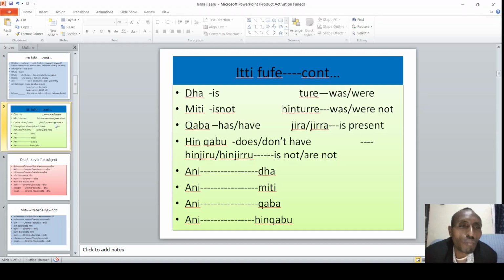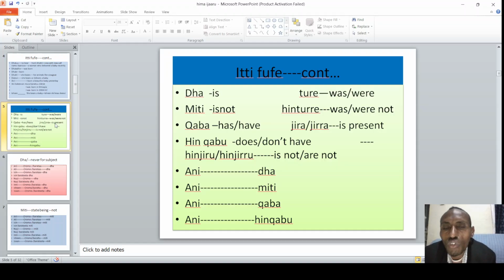Maybe when we talk about state of being. Ani barsiisa miti, ani barata miti, ani daldalaa miti, ani shofeera miti yookiin immoo konkolaachisaa miti. So I'm not a teacher, I'm not a chauffeur, I'm not a student. When we say this, we use miti anyway. It's related to state of being. Dhaa is like is, are, am. Miti is like is not, are not, am not.